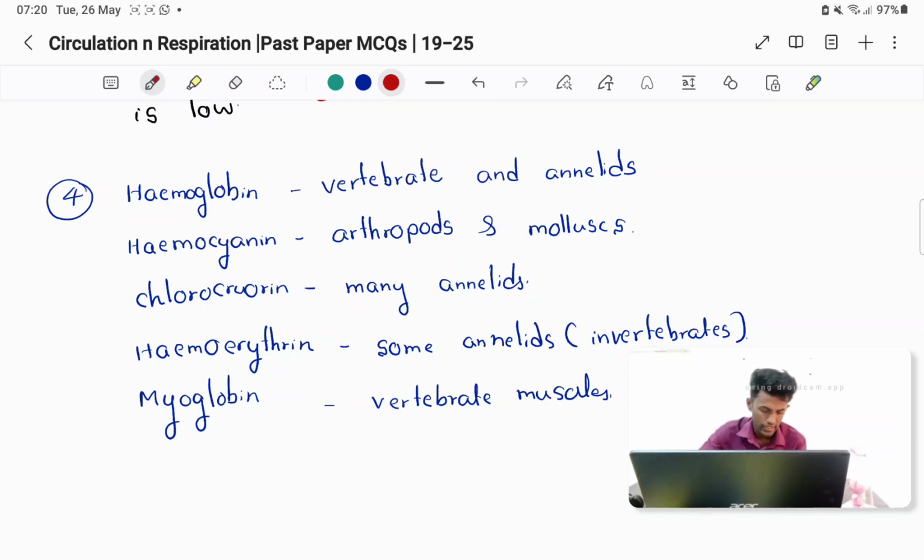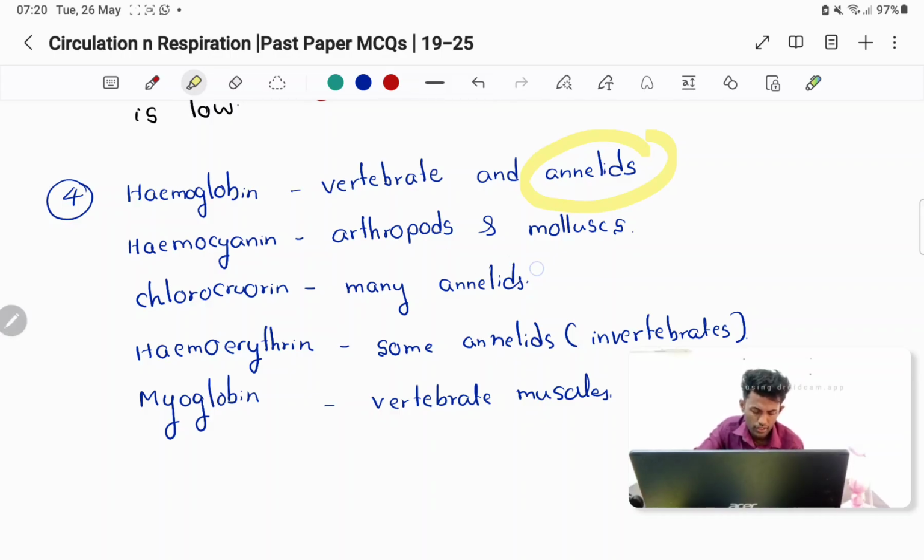Annelids have it, which many people forget. Then hemocyanin is in open circulatory systems, so we can get arthropods and mollusks, right? Some mollusks have a closed circulatory system, but others have an open circulatory system, so hemocyanin comes under there.